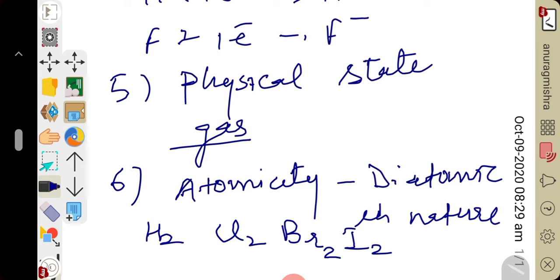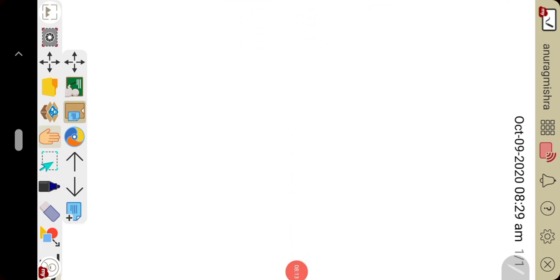So I hope you people understood the similarity between hydrogen and halogens. Clear? Now come to preparation of hydrogen. We will start now the topic preparation of hydrogen.